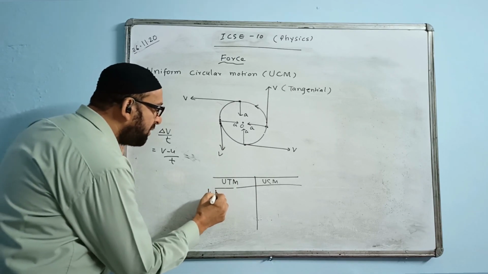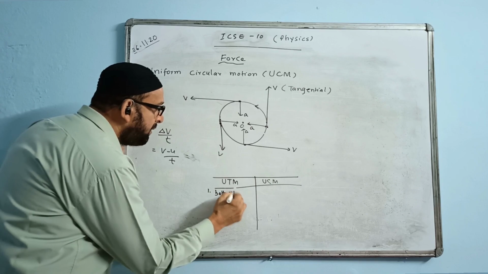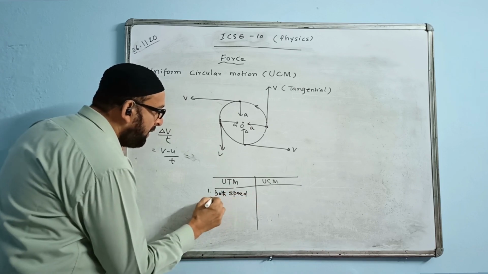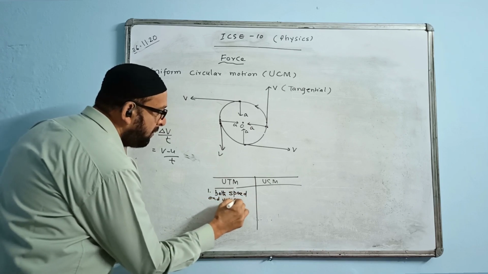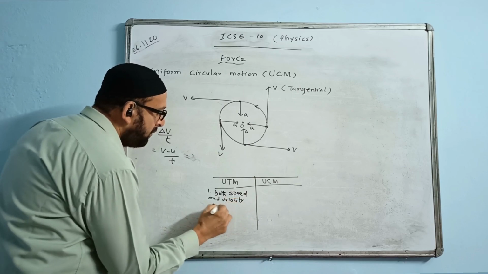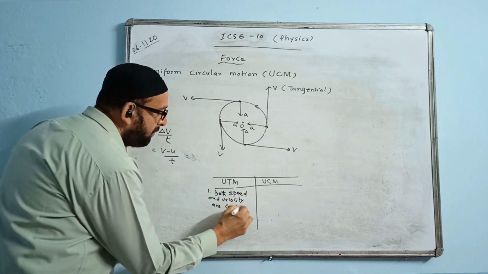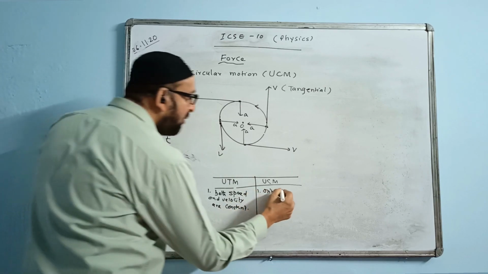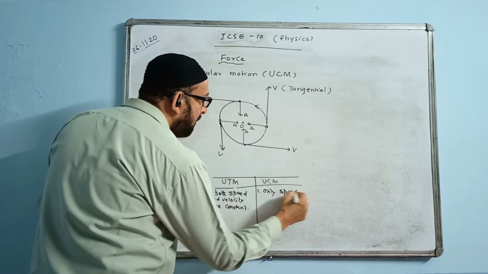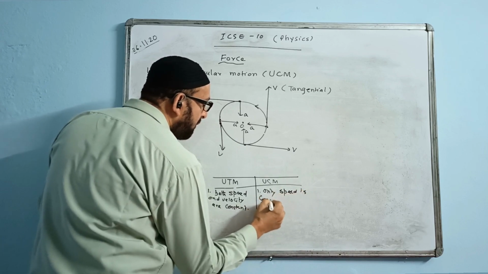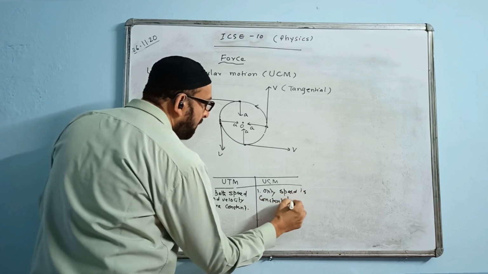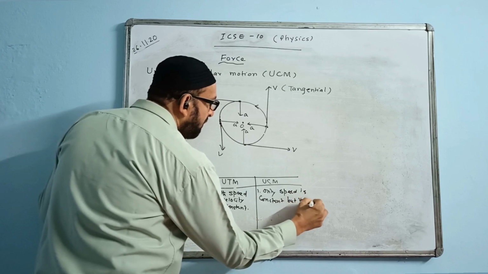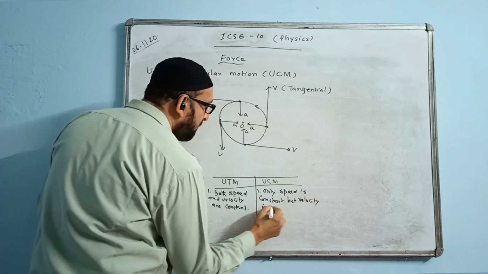We write here both speed and velocity are constant. Here we write only speed is constant, but velocity is variable.